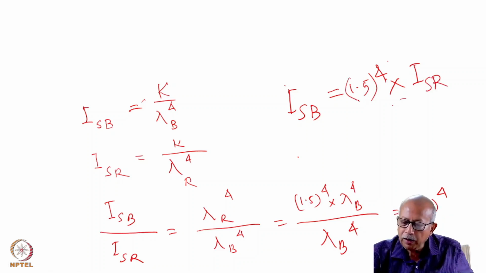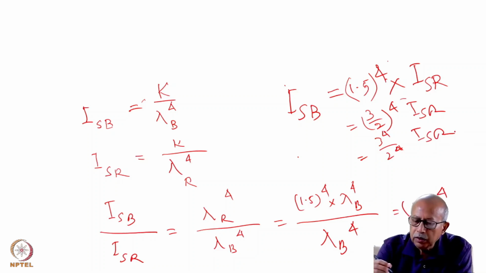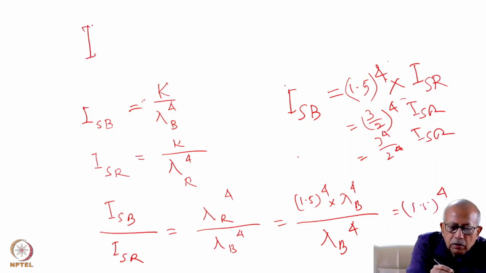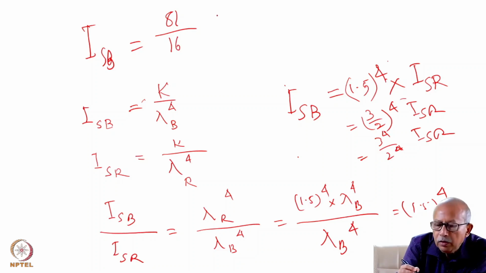Now 1.5 equal to 3 by 2, so it is (3 by 2) to the power 4 ISR. So this is equal to 3 to the power 4 by 2 to the power 4. 3 to the power 4 is 81, 2 to the power 4 is 16, into ISR.